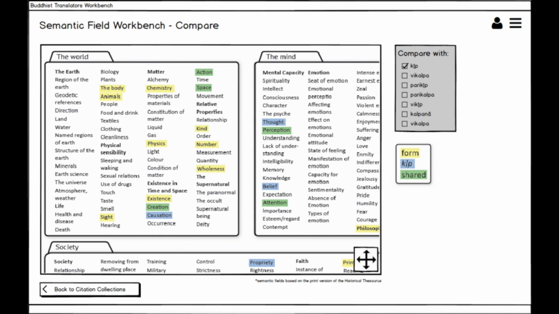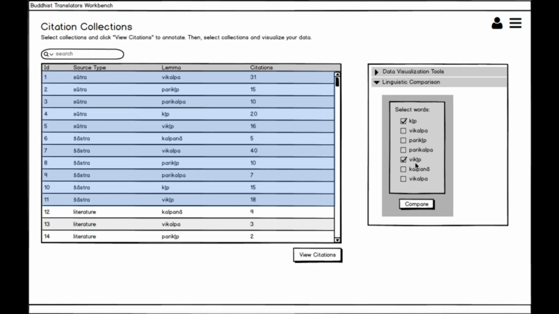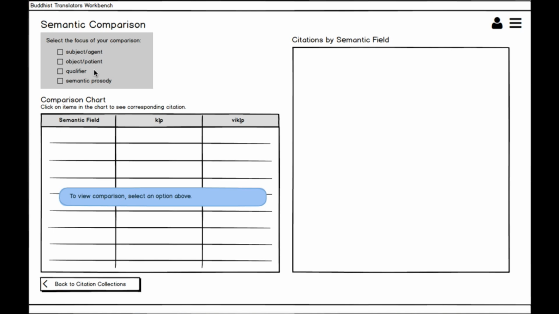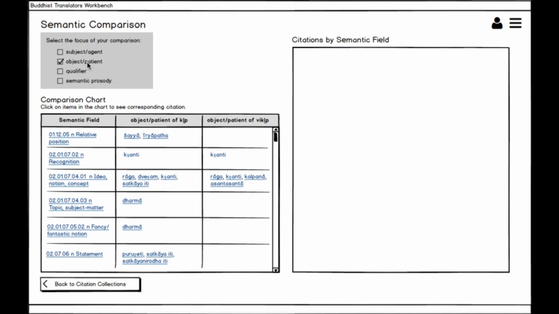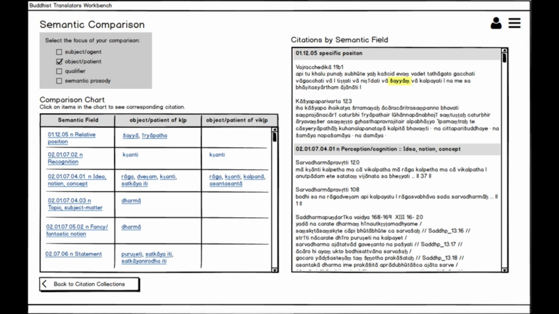In the case of kalp and vikalp, for example, we can use our linguistic annotations to compare the meaning of the objects they take. Let's select which citations we wish to draw on and select as comparison kalp and vikalp. Let's now choose as the focus of our comparison the objects of these two verbs. Here you can see that there is overlap between these two semantic fields, recognition and idea, notion, concept. If we wish to view the citations this information comes from, we can click on one of the objects of these verbs and see the associated passage. Let's revisit the one that we marked earlier.